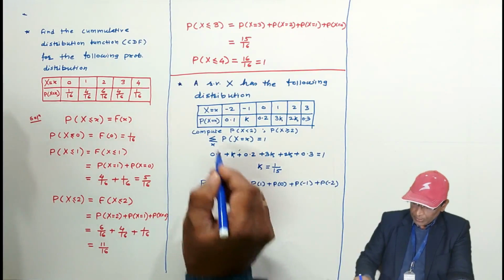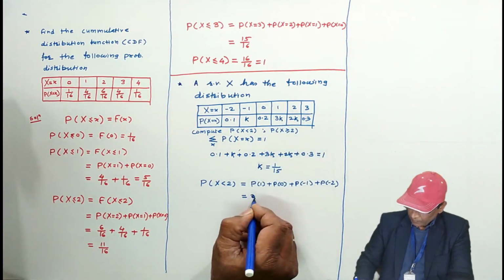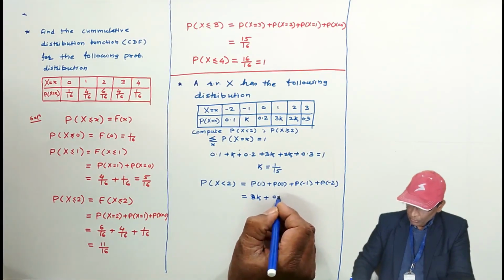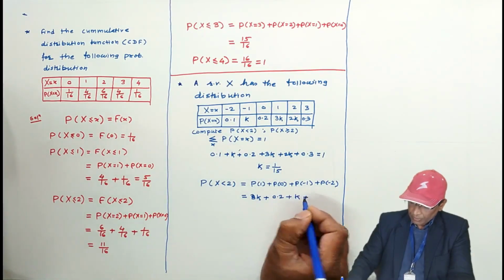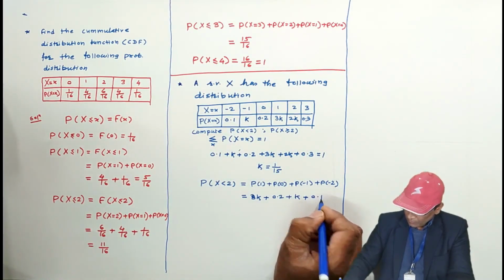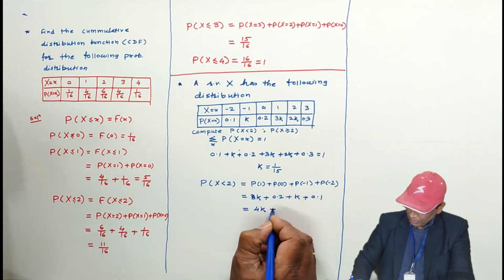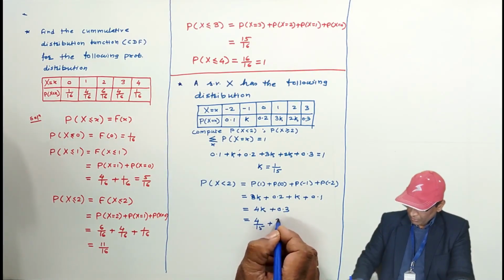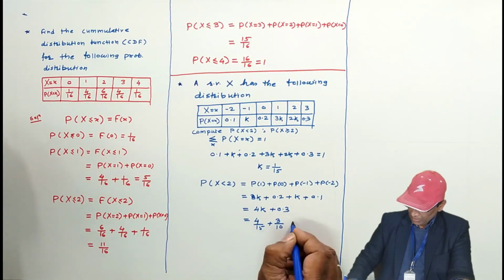Putting all those probabilities: it is 0.1, P of 1 is 3k, then P of 0 is 0.2, P of minus 1 is k, then P of minus 2 is 0.1, and this is 4k and 0.3, and this 4k is 1 by 15. For the sake of convenience I am writing 3 by 10, is it?